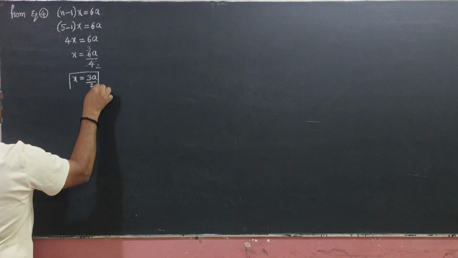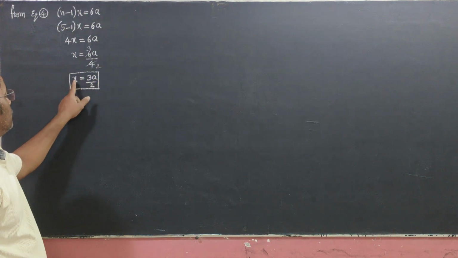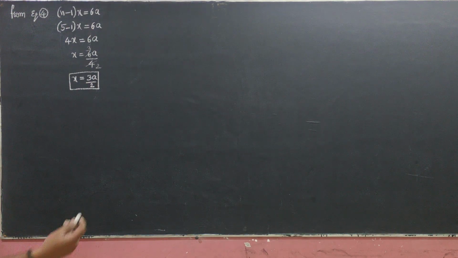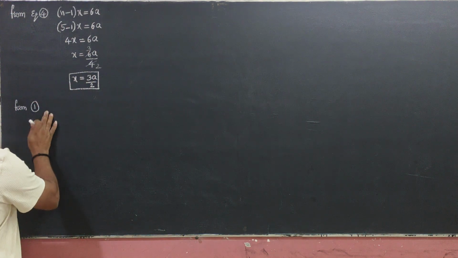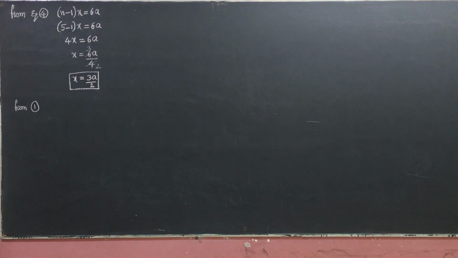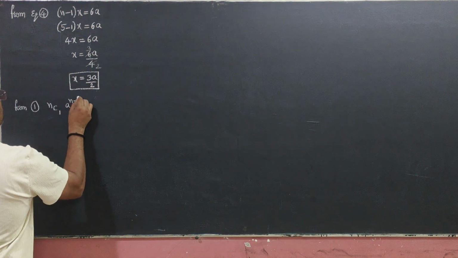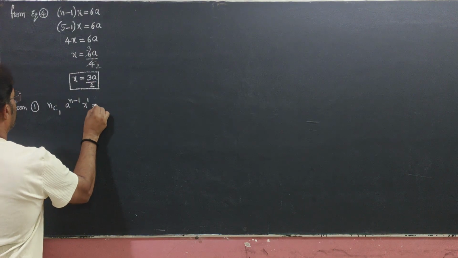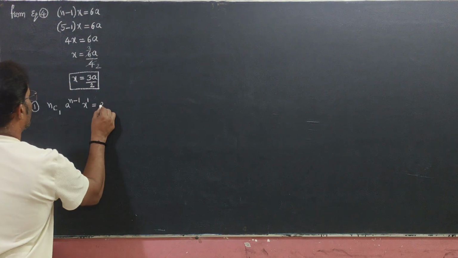Right, so x value is completed but not perfectly. Find the a value and substitute it, then the x value is complete. We can substitute this value in any one equation from 1 to 3 to get the a value. From equation number 1, nC1 a power n minus 1 x power 1 equals 240.